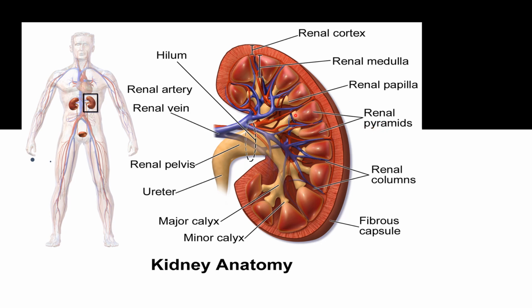At the end of the renal pyramids you see one structure, called the renal papillae. And you can see that from the cortex region, many tissues enter through the medulla and are interconnected. They are called renal columns.